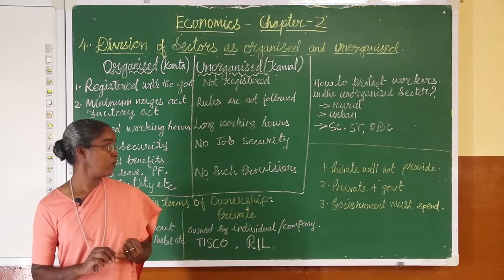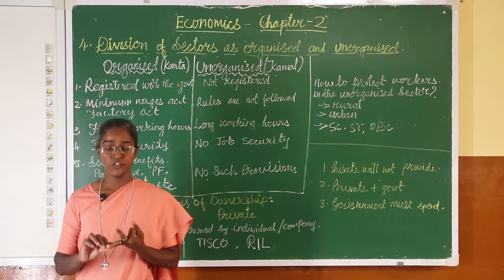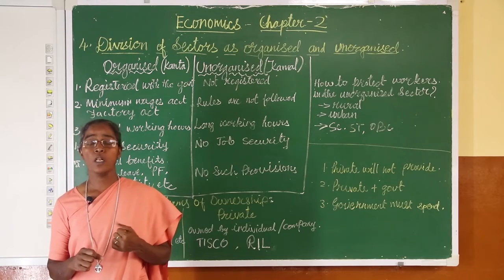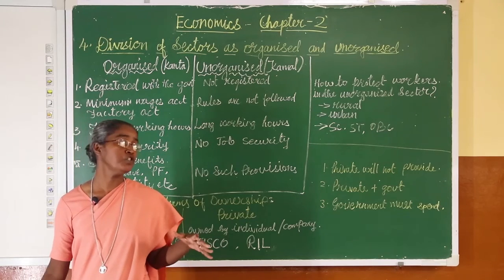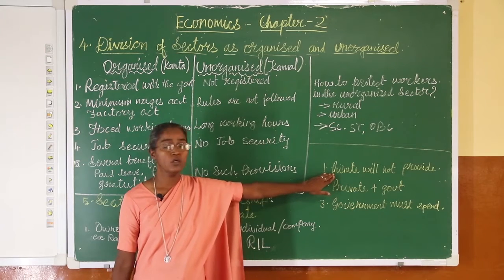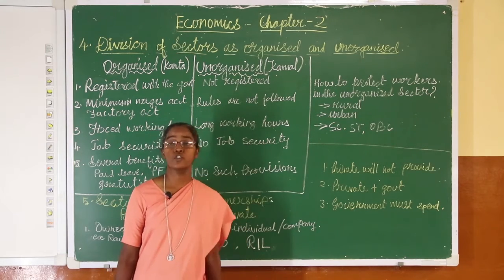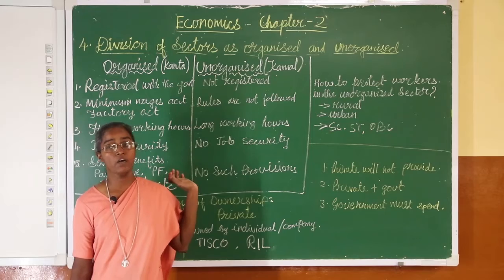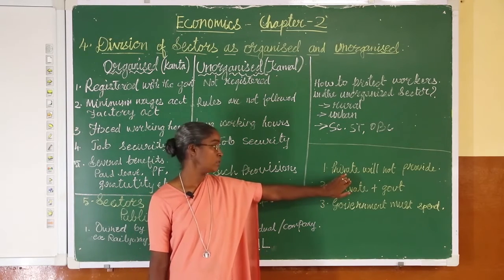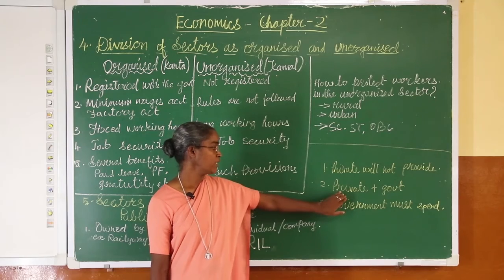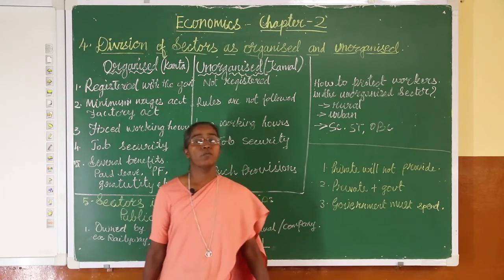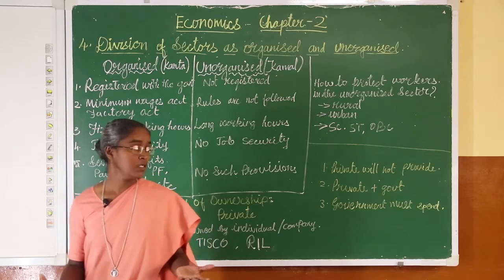Like railways, construction of roads, construction of dams, construction of harbors, all these require investing a huge amount of money, which the private sector is not able to do. As a result, who has to provide these? This has to be provided by the government, that is the public sector. So, this is one thing that the private sector will not be able to provide. And the second one is, private as well as government should join hands for the development.